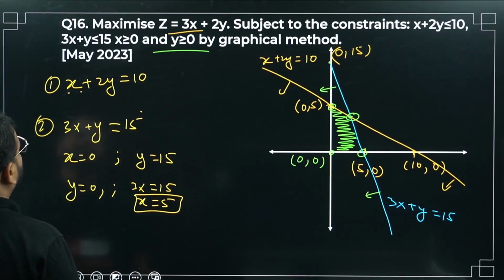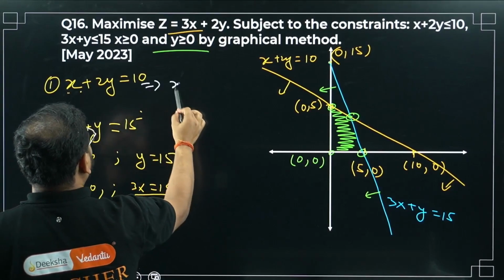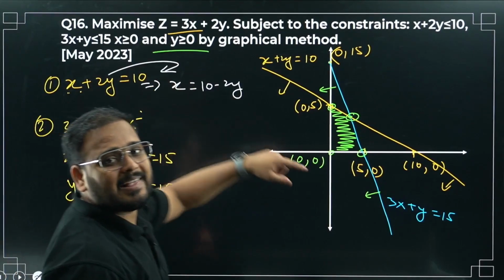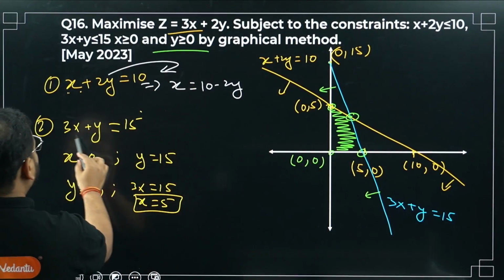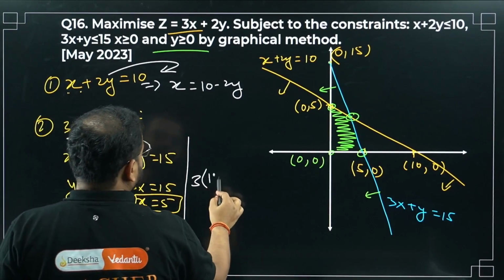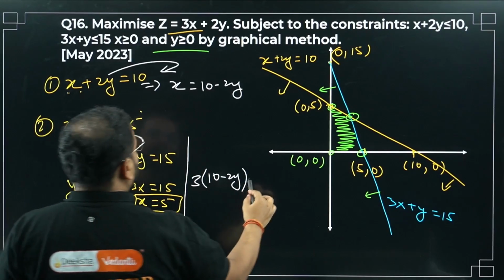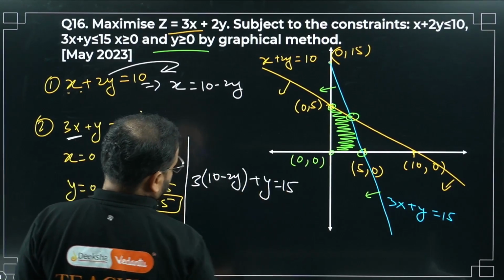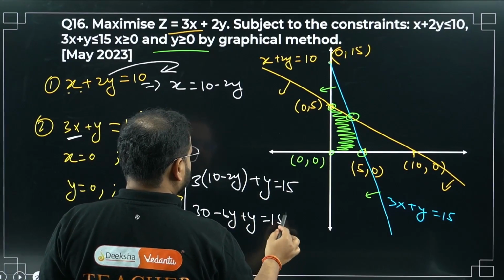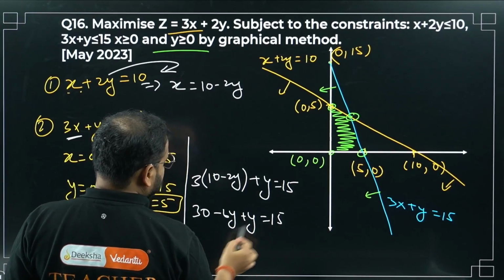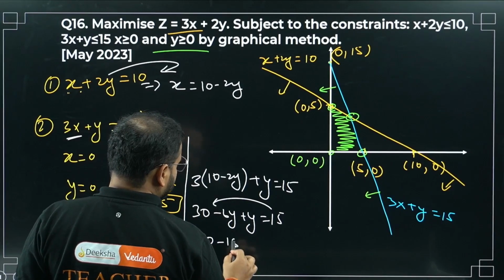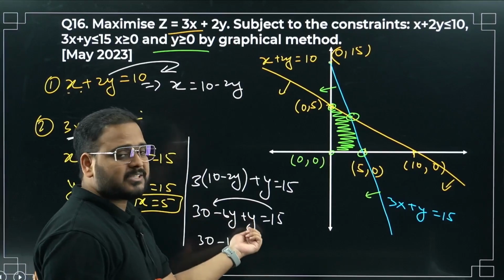I can find the x value from here. From the first equation, x is simply 10 minus 2y. Bring this 2y over to this side: x equals 10 minus 2y. Put it in the second equation. 10 minus 2y, times 3, so 30 minus 6y, plus y equals 15. Bring it here: 30 minus 15, and minus 6y plus y is minus 5y.